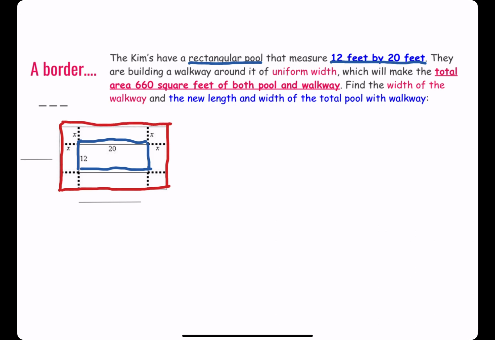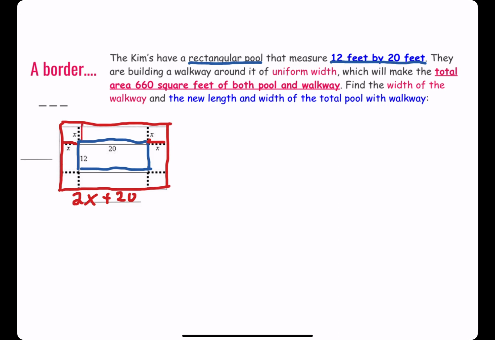So we don't simply add x, we add x and x again. So we're actually adding 2x to the original length of the pool. So we're adding 2x plus 20. And the width is the same.